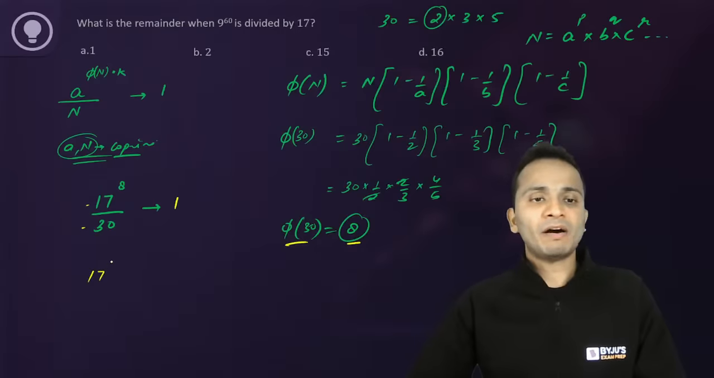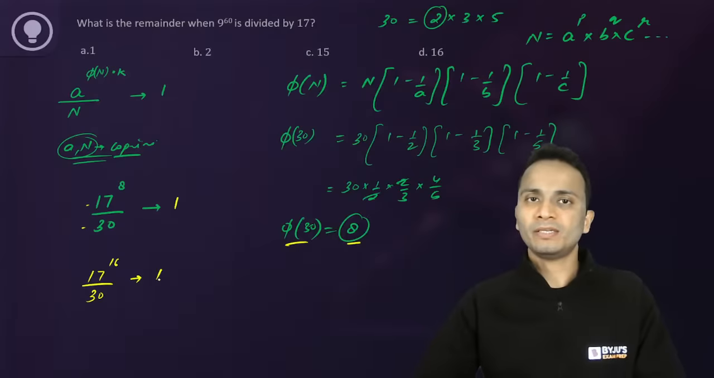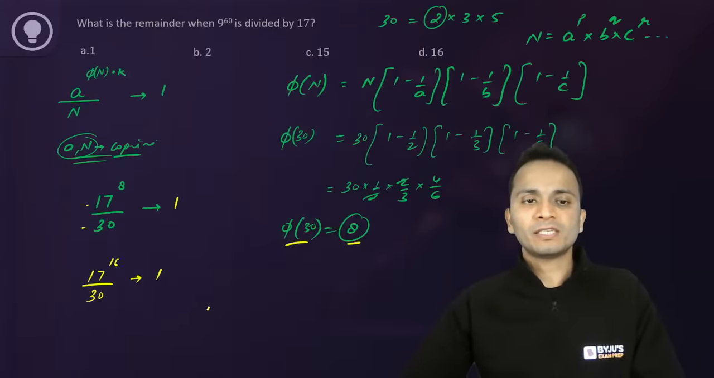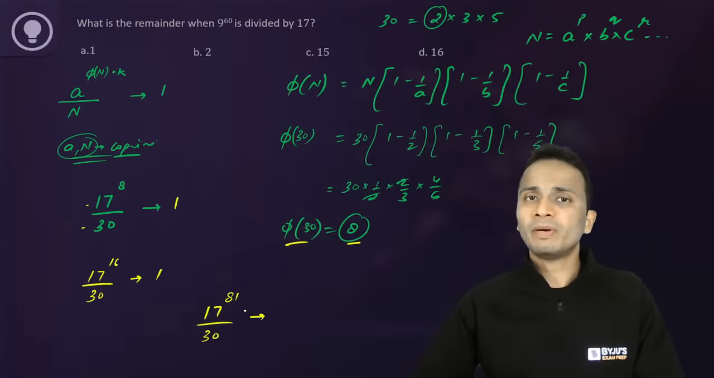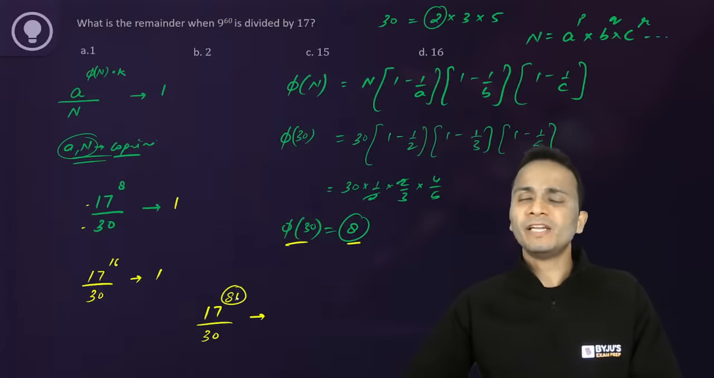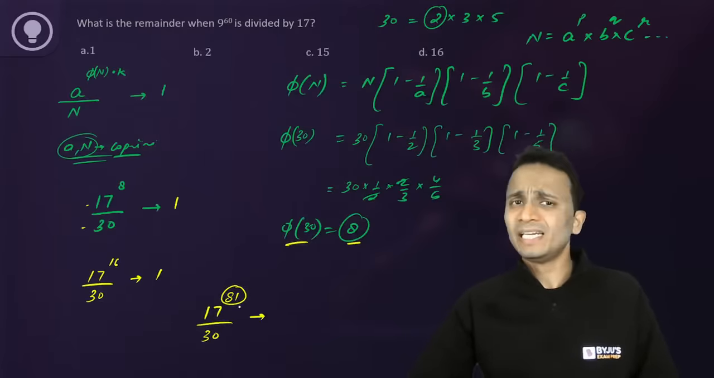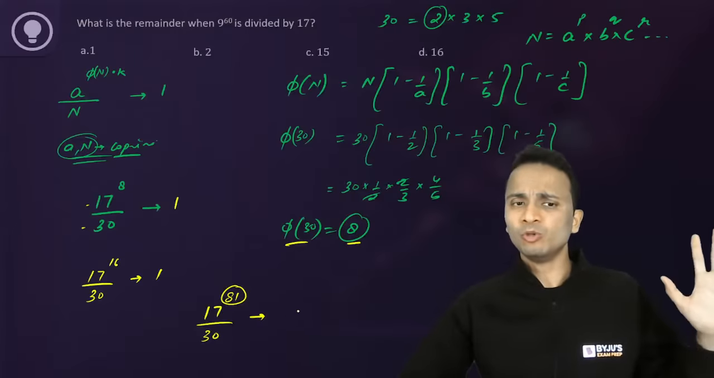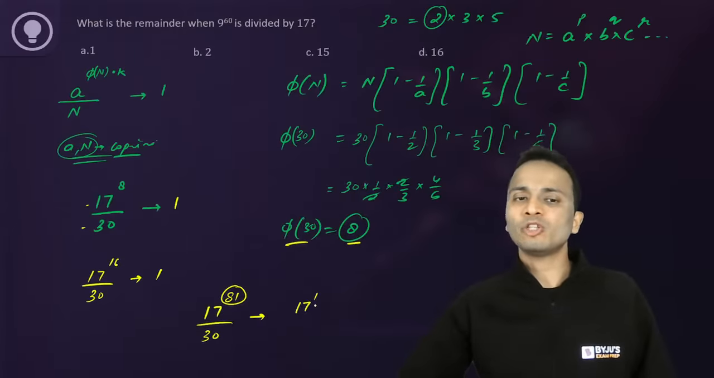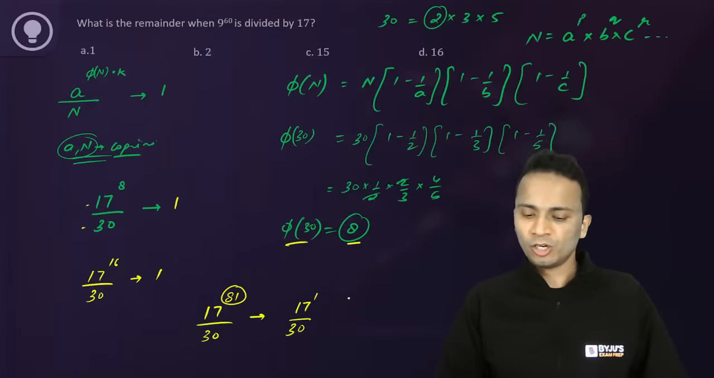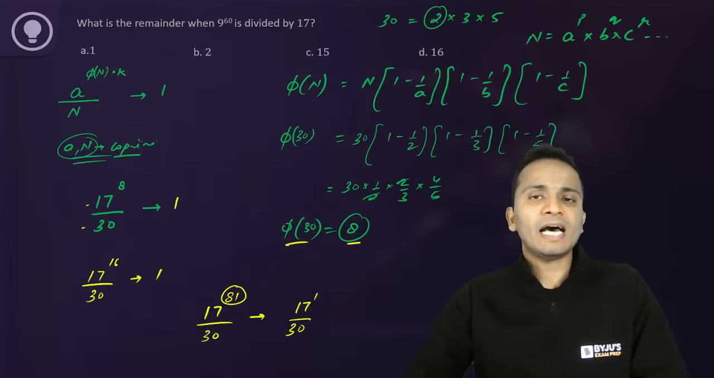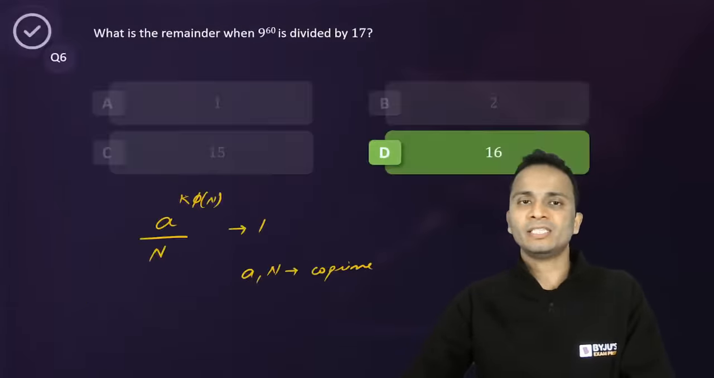Even if the power is any multiple of 8, then again the remainder will be 1. If the power is 17 raised to the power 81 upon 30, now the power is not a multiple of 8. So power 81 है, 81 में से maximum highest multiple of 8 कौन सा निकाल सकते हैं? 80 remove कर दो, completely भूल जाओ. So 17 raised to the power 1 will be left, divided by 30, and calculate the remainder. Alright, so this is the entire Euler's theorem that I can talk about.